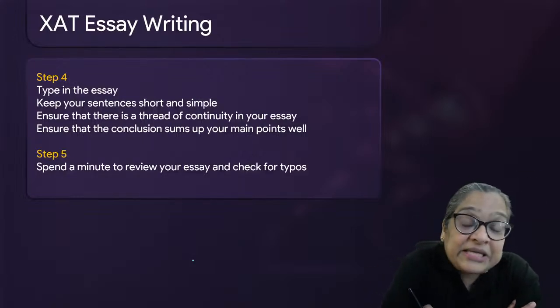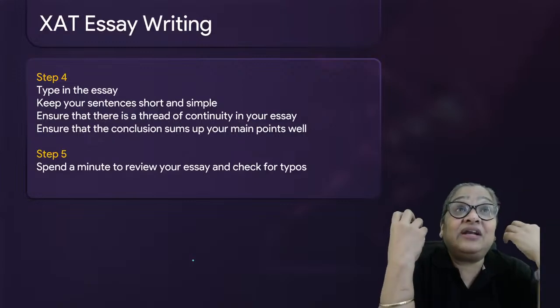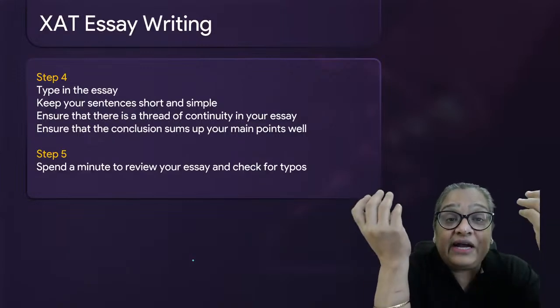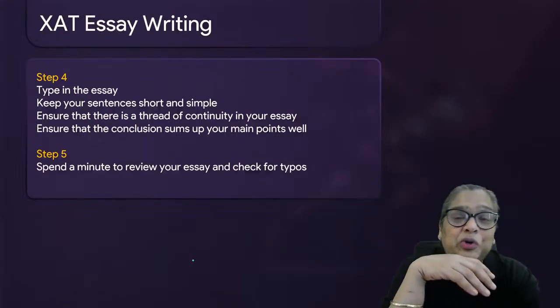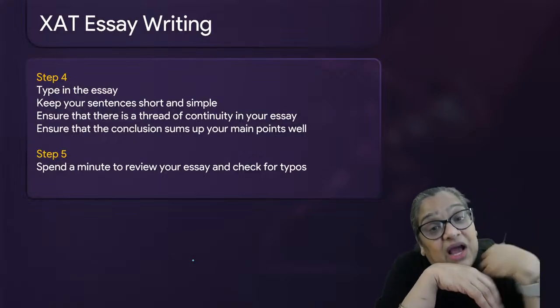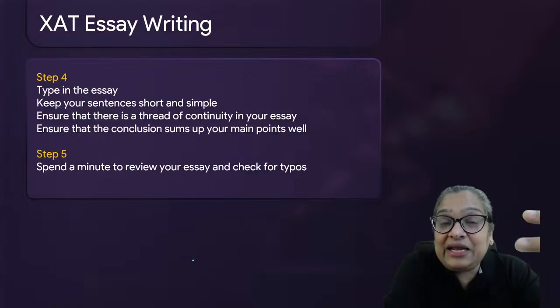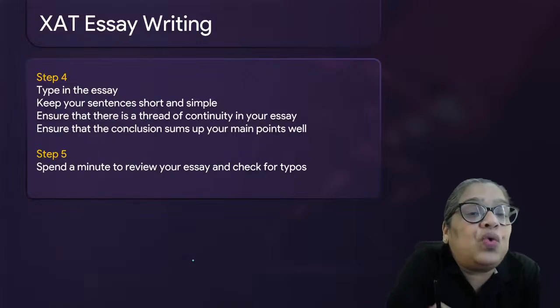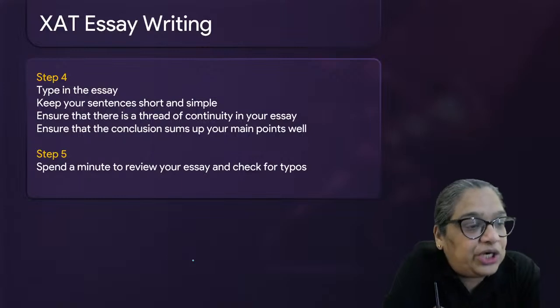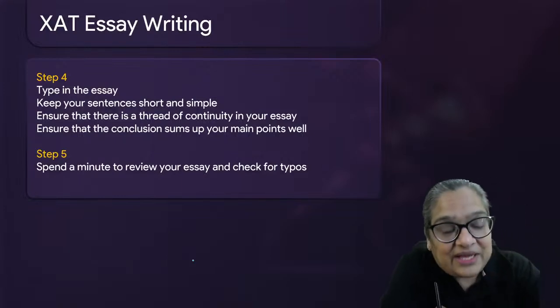But then the key is I realized that I was running dry. I was running short of ideas after preaching everything to you. After 3 hours of exam, you do get tired. So get into the practice of writing at least 2 essays before you go for the exam. 2 is actually too little, but you have other things to practice as well.